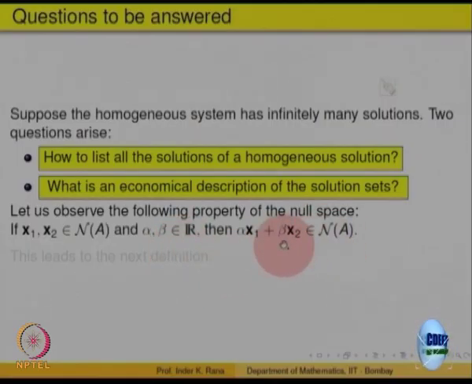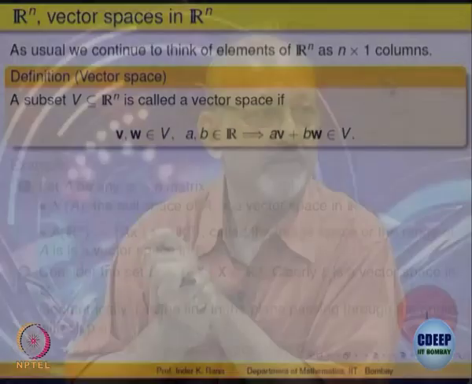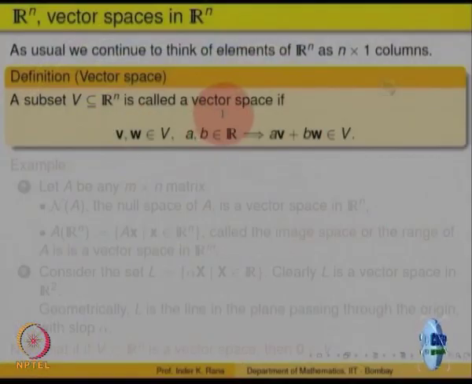So, this property we want to make into a definition, a general definition now, for which the null space will be a particular case. We say that a subset V of Rn is called a vector space if it has that property.